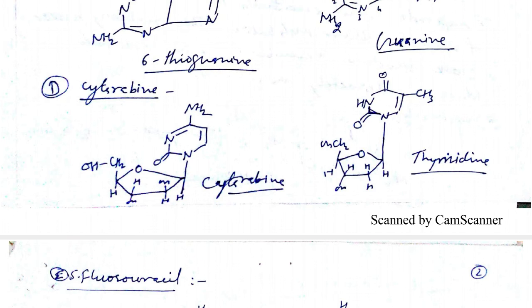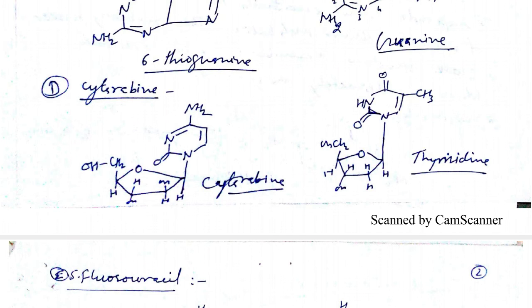Look here at the numbering in thymidine: at position 2 there is a ketonic group, at 3 there is nitrogen, at 4 there is a ketonic group, so 2,4-dione. At position 5 there is a methyl group. In cytarabine, the 4-position ketone group is replaced by an NH2 group, and the 5-position methyl group is not there. All the structure is similar to thymidine.